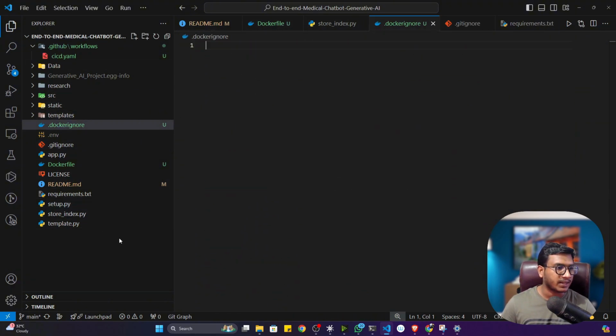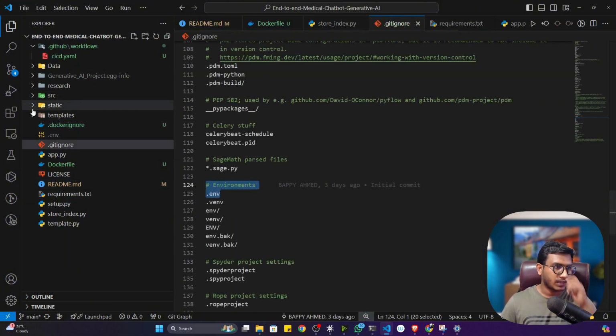Dockerignore is completely empty as of now. I need all the files, that's why I haven't kept anything here. If you want to ignore any kind of file which is not required, at that time you can store those files inside dockerignore. Okay, that's the thing.